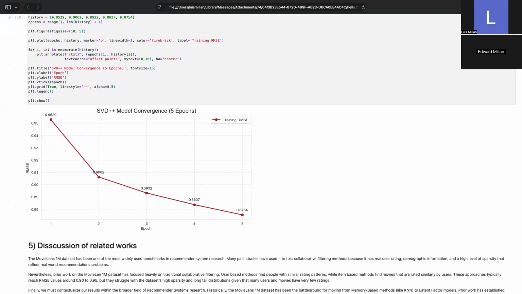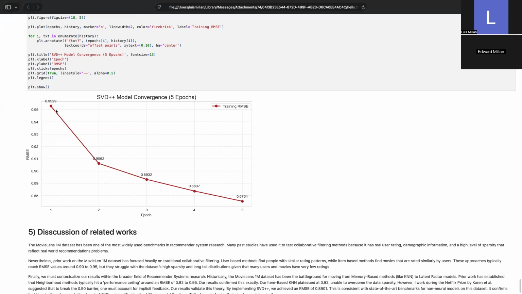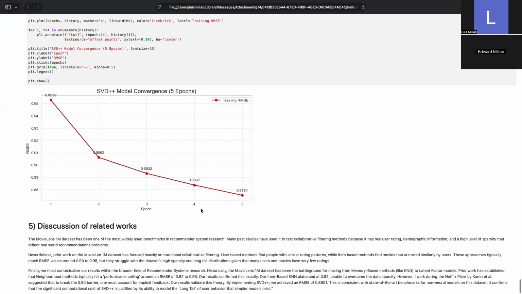Before looking at the final test results, we needed to verify the training stability of our most complex model, SVD++. As we mentioned earlier, SVD++ is computationally expensive because it updates the implicit history vector for every single rating. To manage this for a demonstration, we limited the training to 5 epochs. As you can see in the plot, the training root mean square error drops monotonically from 0.9529 in the first epoch down to 0.8754 in the fifth.